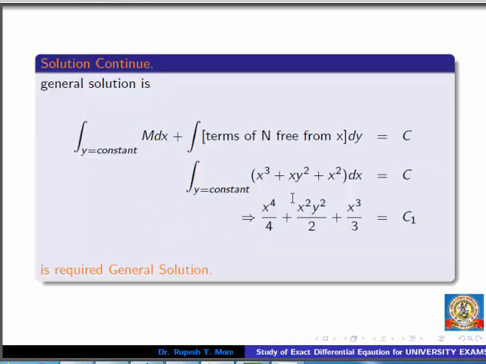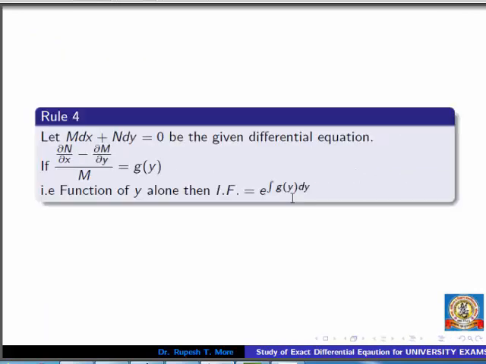Similarly, we can talk about rule 4. If the calculation of this term, that is partial derivative of N with respect to x minus partial derivative of M with respect to y, whole divided by M, not N, here M is there, is just a function of y alone. In rule 3 we discussed a function of x alone.